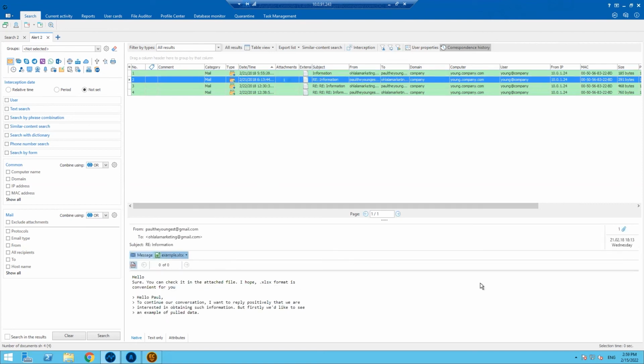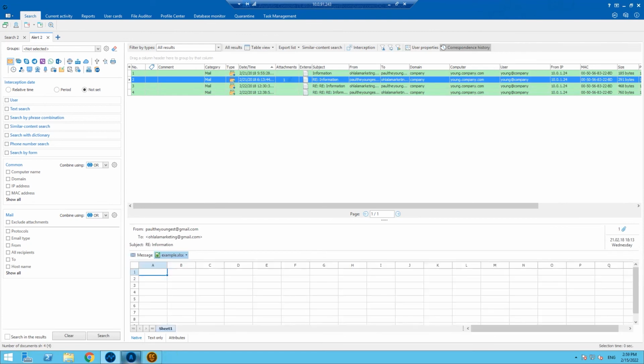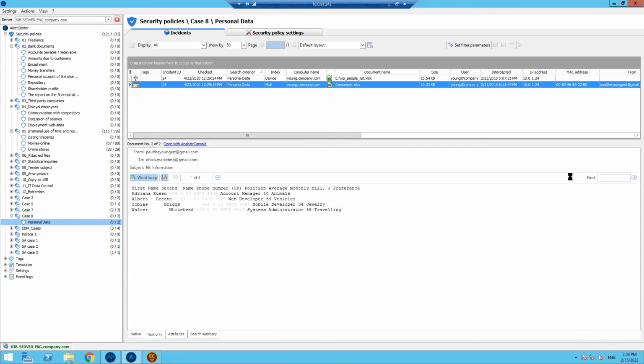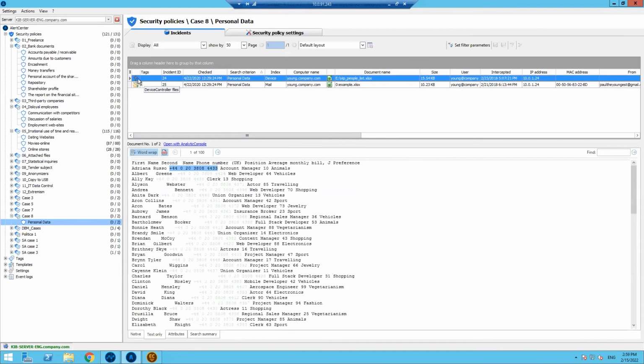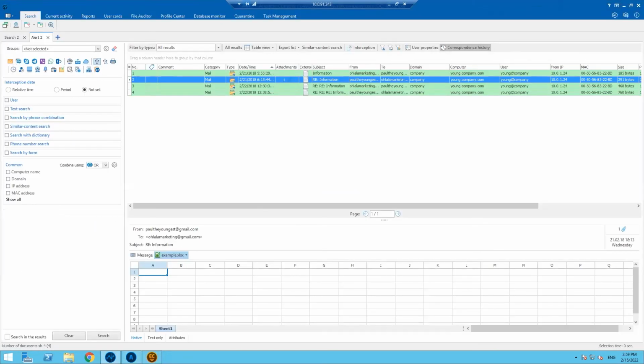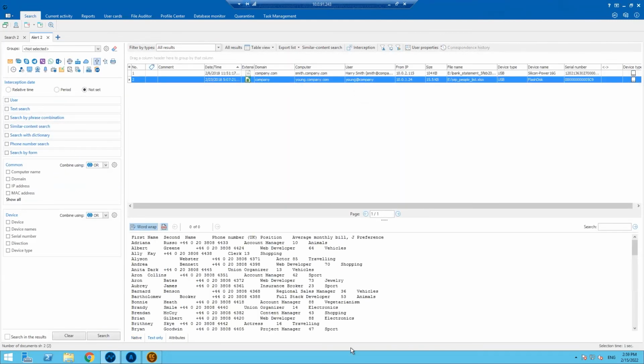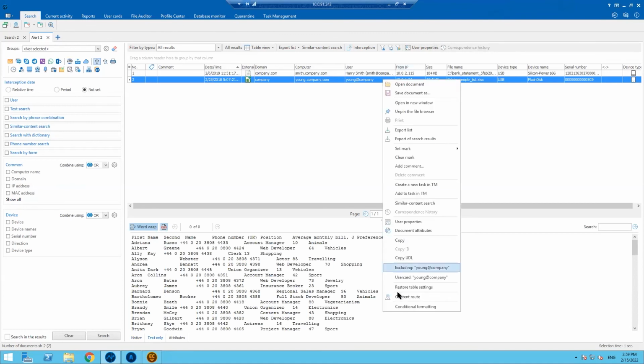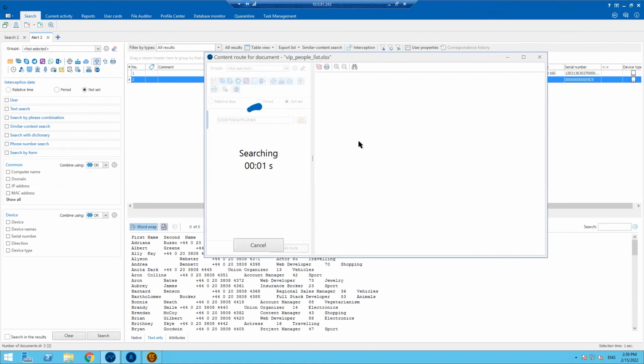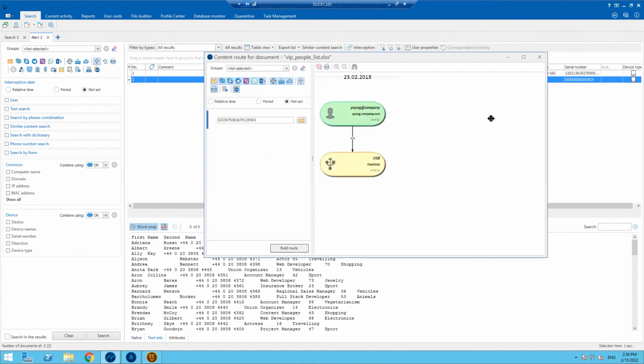In our case, they would like to obtain such information. As we can understand, this is our database with all our employees. And indeed, in the other center, we can see that our users sent this document to a device, so to some external USB device. We can also check if this document was shared to any other sources. So I can find it here and check how this document was shared via any other modules. In our case, as you can see, this document was shared only to USB.